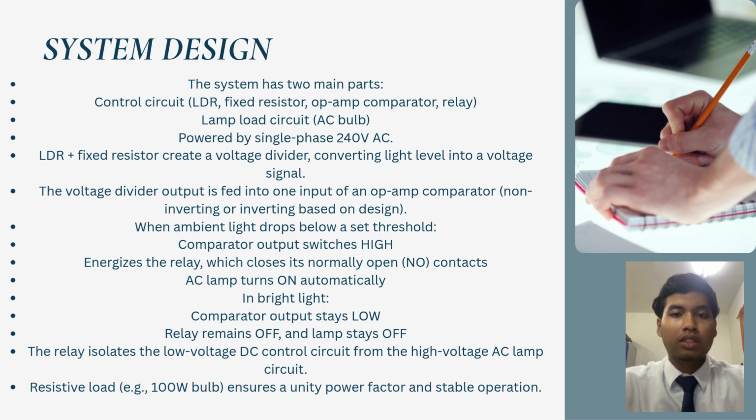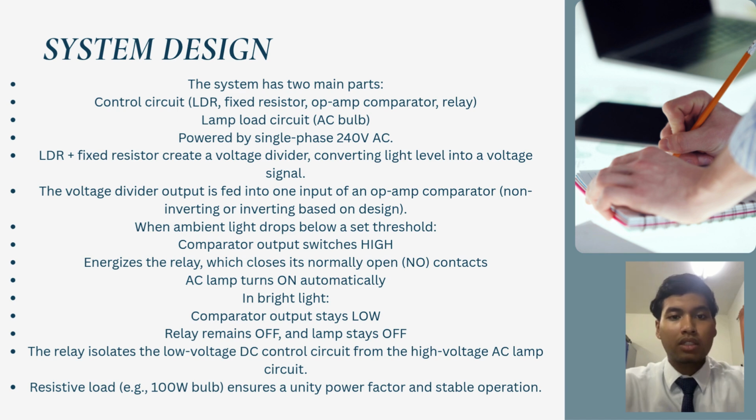The control circuit includes a light dependent resistor LDR, a fixed resistor, an op-amp configured as a comparator, and a relay. The LDR and fixed resistor form a voltage divider which converts changes in light intensity into a voltage signal. This voltage is then fed into the input of the op-amp comparator. When ambient light falls below a certain level, the comparator output switches high, activating the relay. The relay then closes its normally open contact, allowing the AC current to power the lamp.